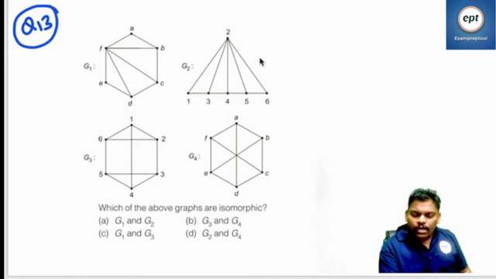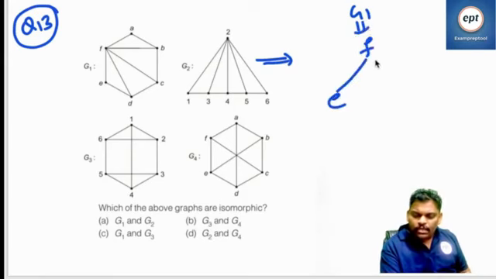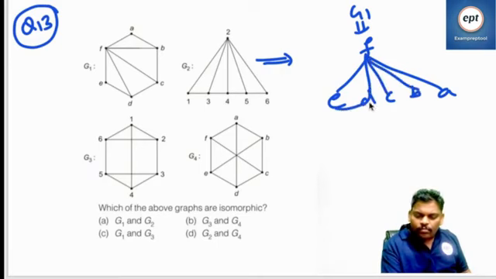If you see the G1 diagram, same story. F is the source, this side is E, this side is A, and the remaining is D, C, B. Same answer, same diagram.